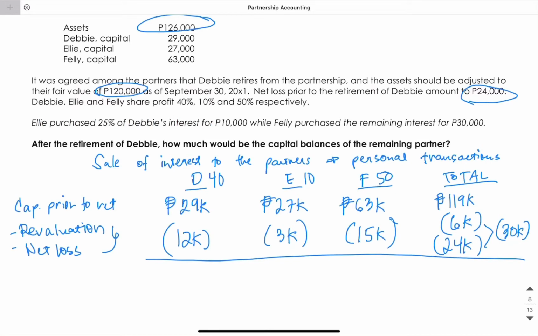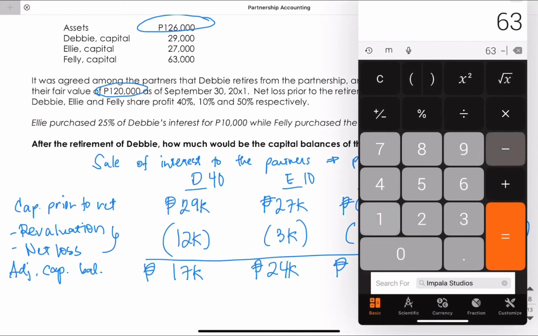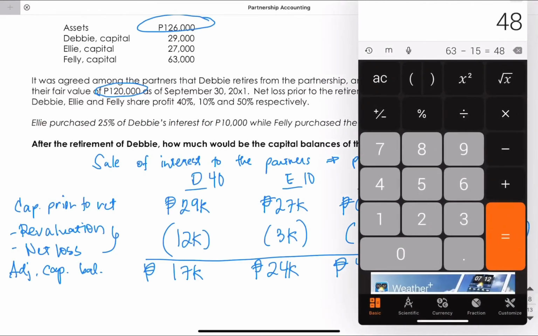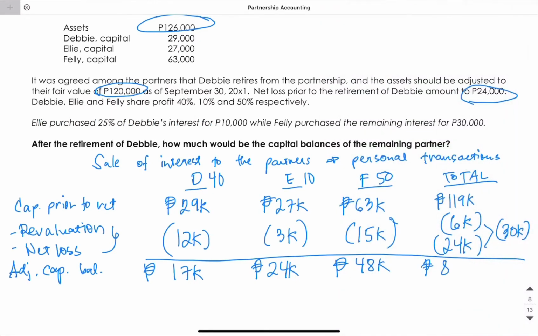Let's compute for the adjusted capital balances. Okay, so we have 17,000 and then 24,000 and lastly 63 minus 15. Okay, 63 minus 15, that is 48,000. And of course, for the total, so that is 119 minus 30,000, that will give us 89,000.